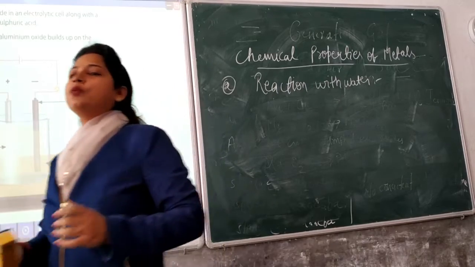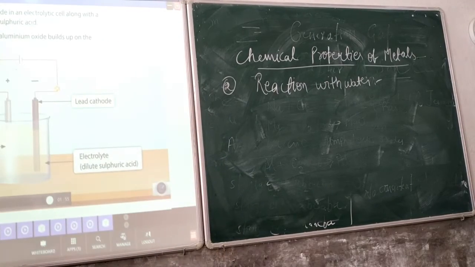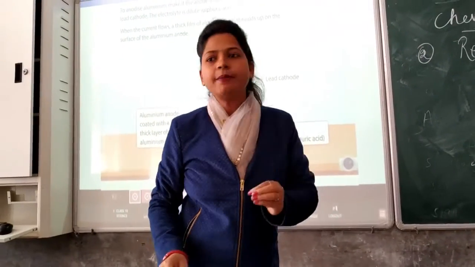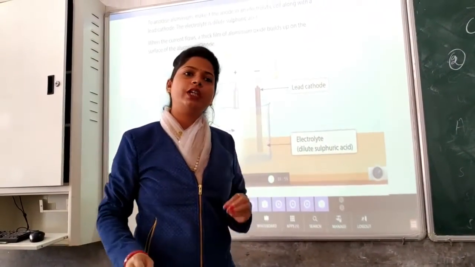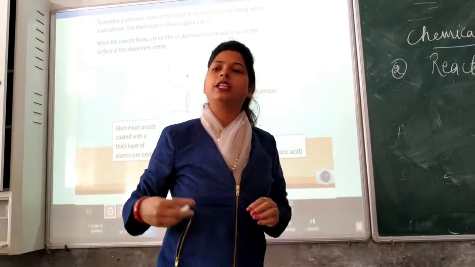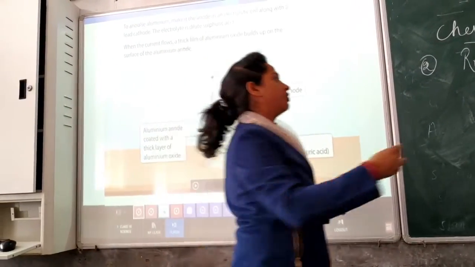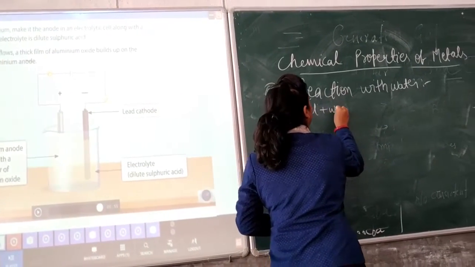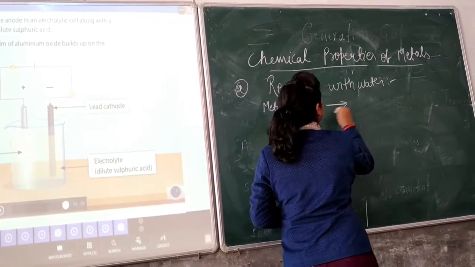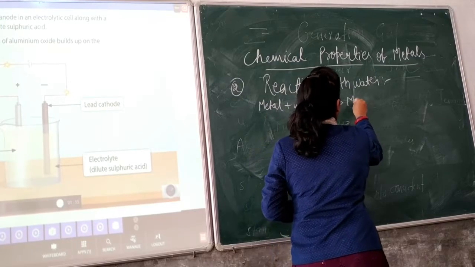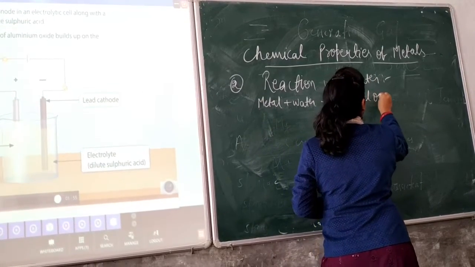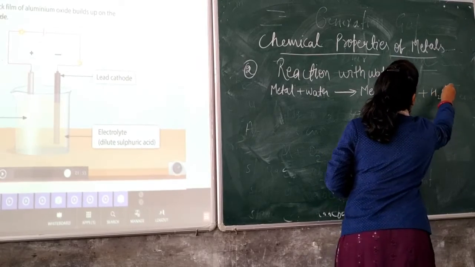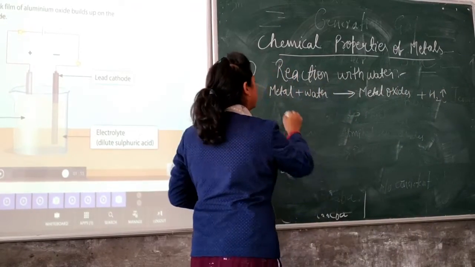Now metals react with water to give us hydroxide with the release of hydrogen. Some metals react with water to give the respective oxide with the release of hydrogen. So simply we can write metal plus water will form metal oxides for some metals with the release of hydrogen gas.